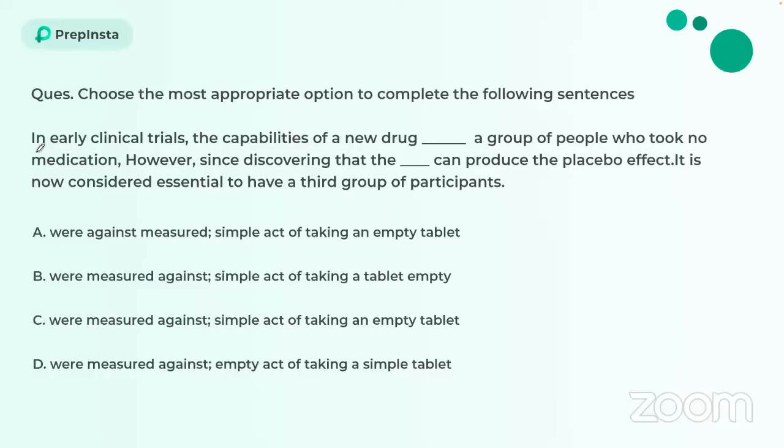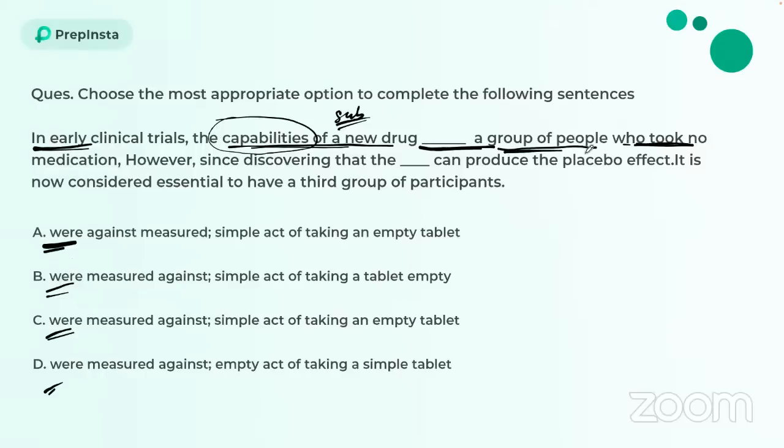All right. So in clinical trials, the capabilities of a new drug dash a group of people who took no medication. That means here the capabilities is going to become the subject, right? So the verb that we are going to use is also going to be plural, right? So we have word over here. Now word measured against whom? It was measured against a group of people. All right. It's not going to be word against measured, but word measured against a group of people. So option A is eliminated. B, C, D over here.